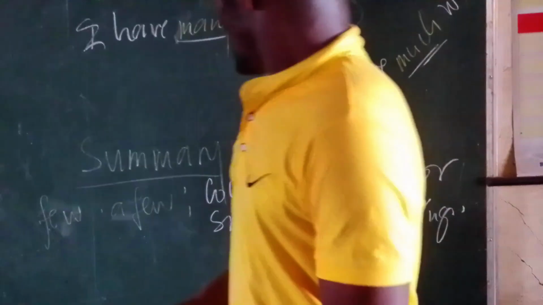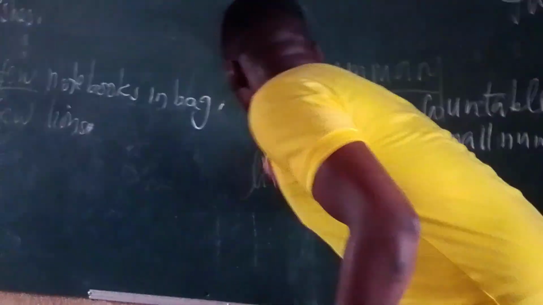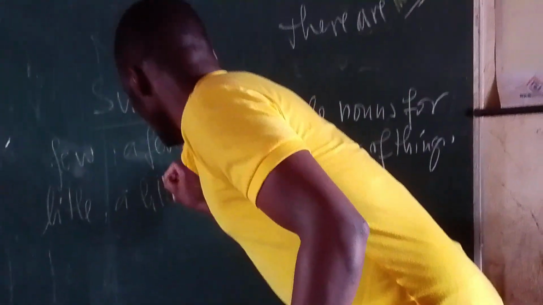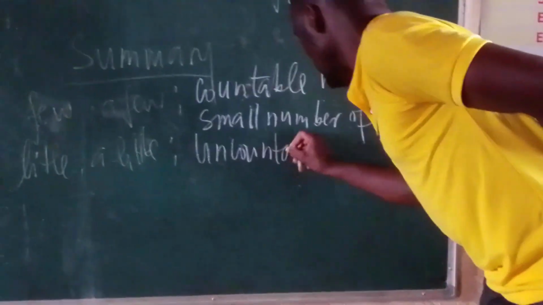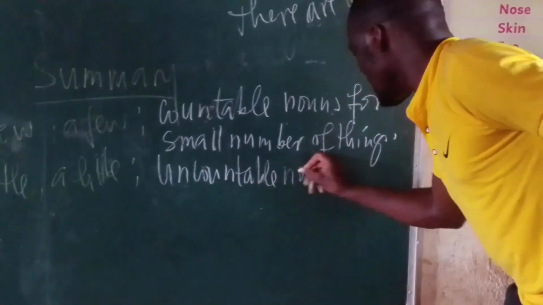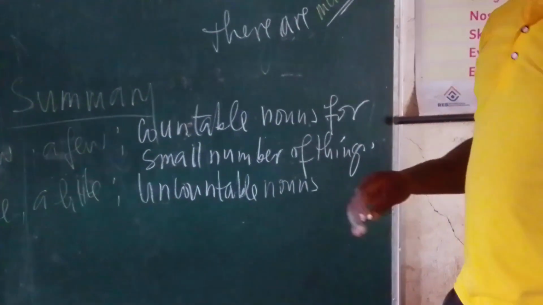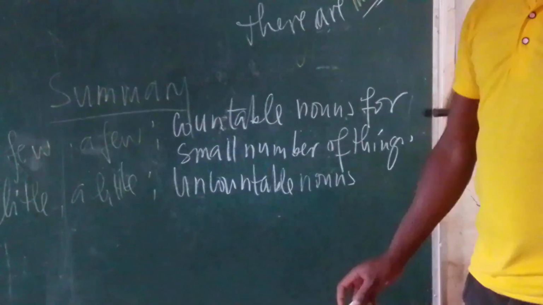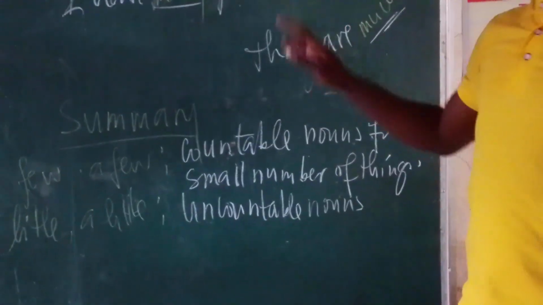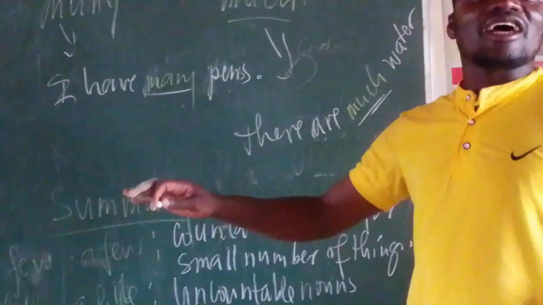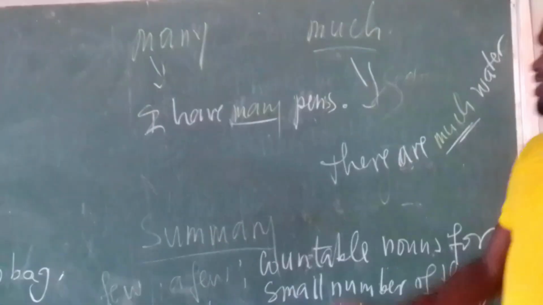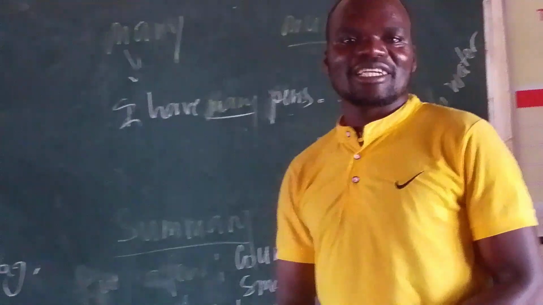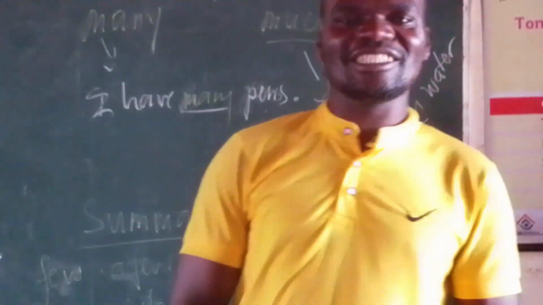However, little and a little are used for uncountable nouns, a small amount, the same as few. However, many and much are the opposite of these, because they are used for the big number. Many is for a big number of things which are able to be counted, and much is for a big amount of things which are not able to be counted.